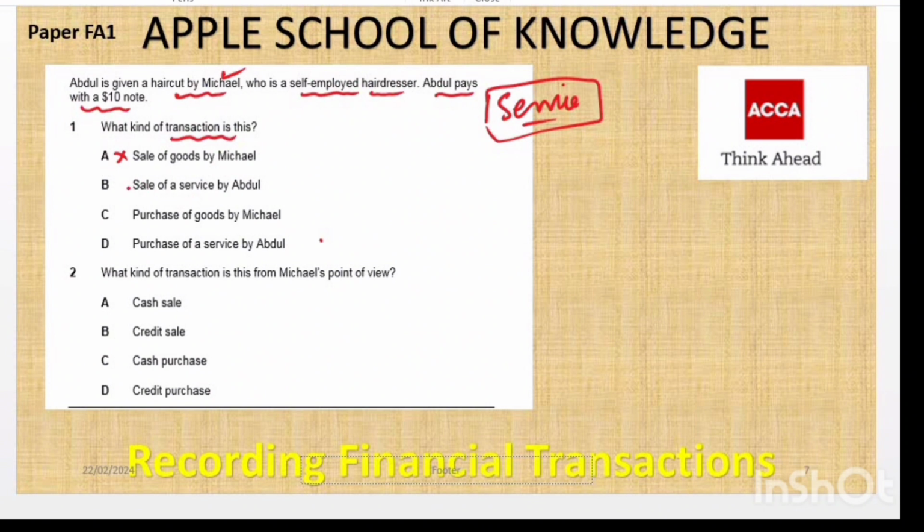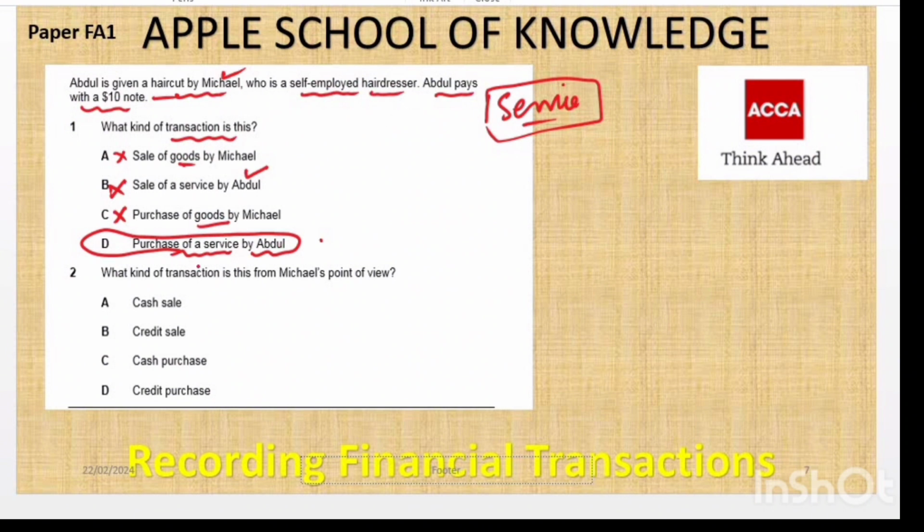Sale of service by Abdul. No, he's just receiving. Purchase of good by Michael. No, this is also wrong. This is not good. So goods is automatically out because this is a service. Now it's talking about the sale of service by Abdul. Abdul is receiving, so he is not selling. And who is selling? Michael is selling the services. And the purchase is purchase of services by Abdul. So who is purchasing the services? Abdul is purchasing the service, and the service is here the haircut.